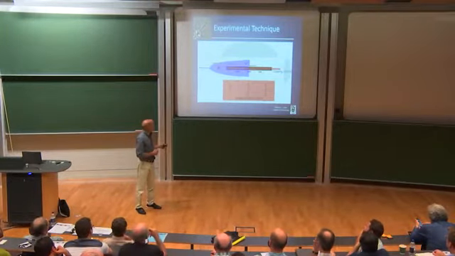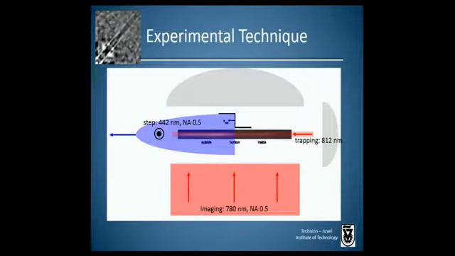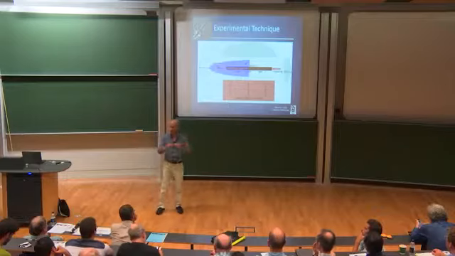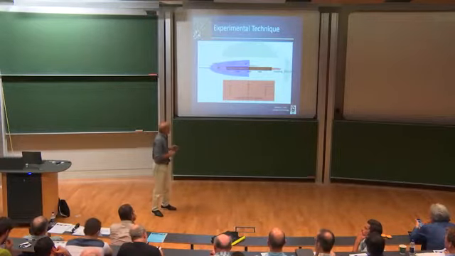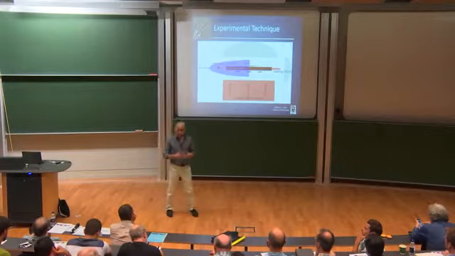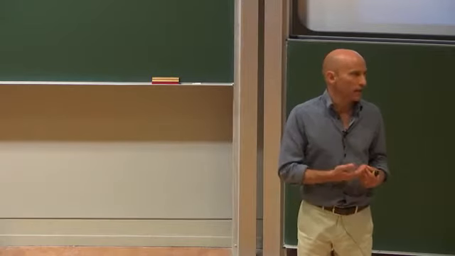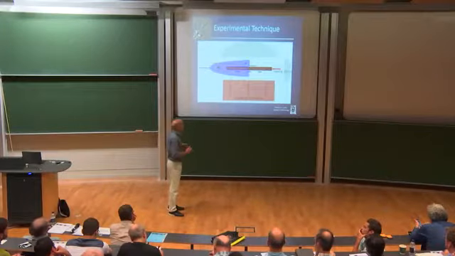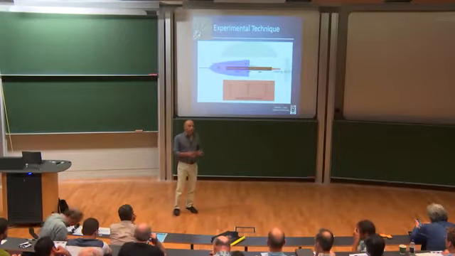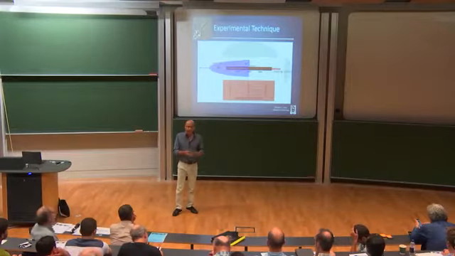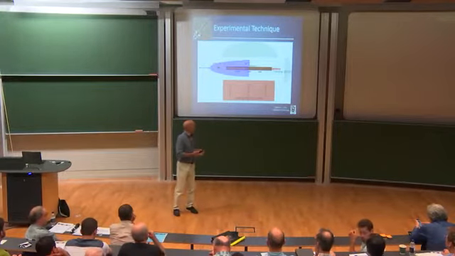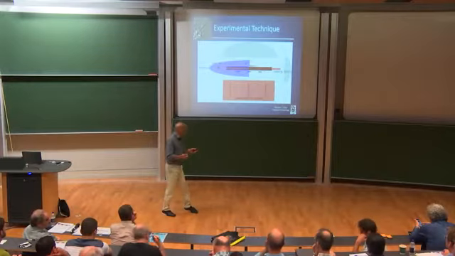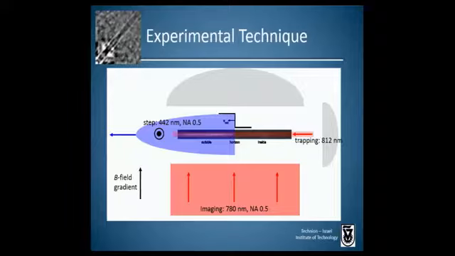Furthermore, there's another laser beam coming from here, which traps the atoms into this tube-like volume. This is a red detuned laser beam, so it attracts the atoms into this volume. However, we would like low density because it enhances the signal of the Hawking radiation. So to create the low density, this laser beam must be very weak. It's much too weak to support the atoms against gravity. It can only support the atoms, cancel about 10% of gravity. So there's a magnetic field gradient which cancels gravity.